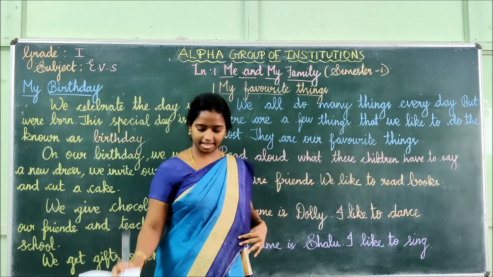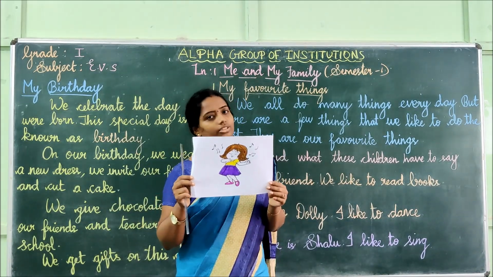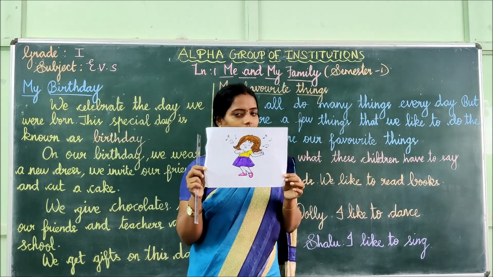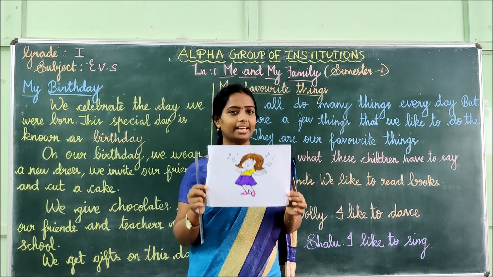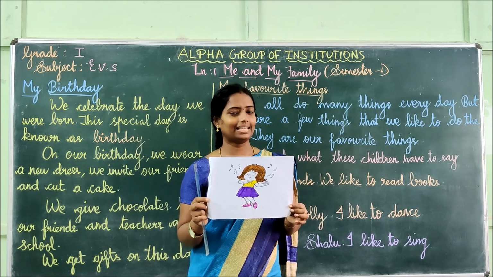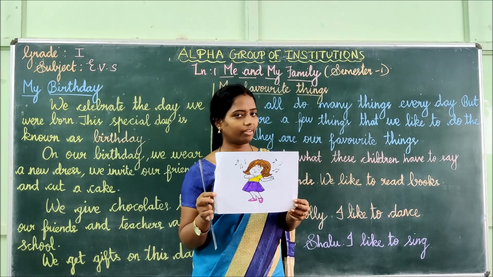Okay, next, what is the next picture? See what it is? She is also a girl. Okay, what is she doing in this picture, children? Yes, she is singing, isn't it? So shall we see what her name and what her favorite is?